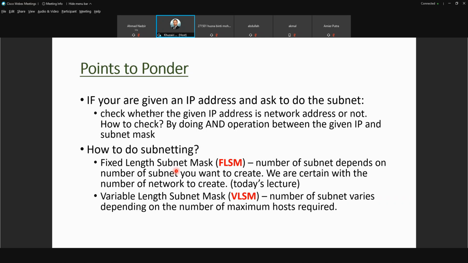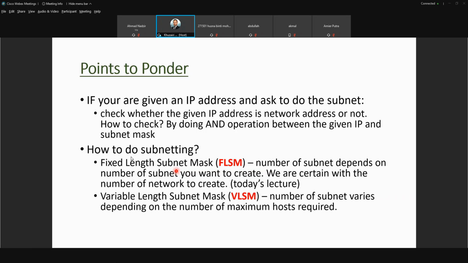Another way to do subnetting is the variable length subnet mask, VLSM. This one is a bit tricky, but if you can understand my lecture, I think you should be able to do it. In VLSM, the number of subnets varies depending on the maximum number of hosts required. Don't worry if you don't understand; I will explain VLSM on Wednesday. But first of all, you need to understand FLSM.